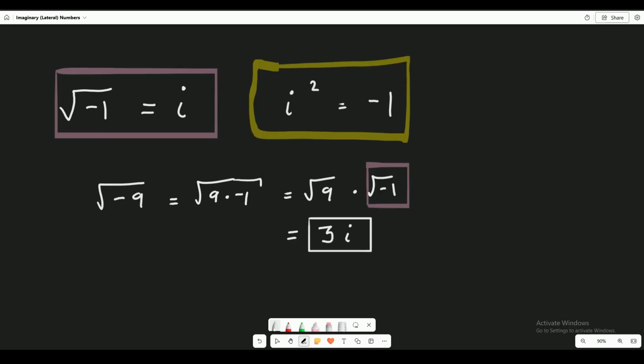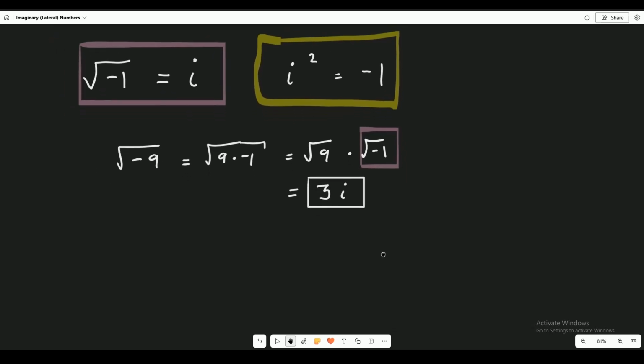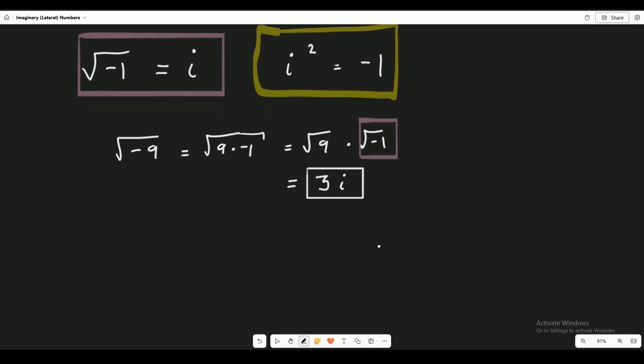And we can test this. All right? Let's test it by multiplying it out. Let's square the number, and if we get negative 9, we're good. So 3I squared equals 3 squared times I squared.